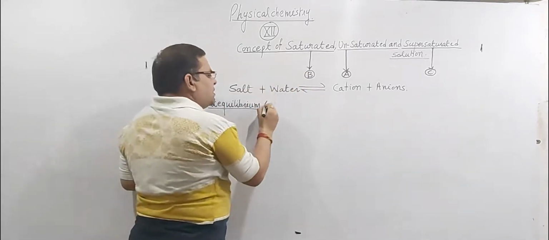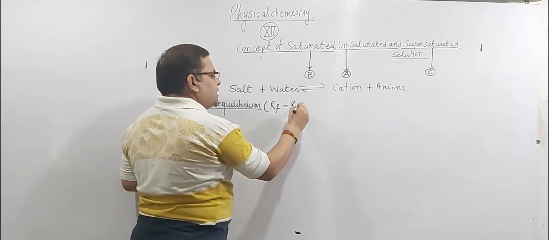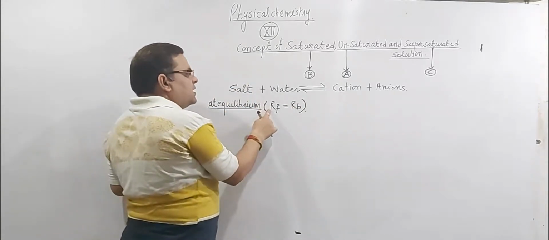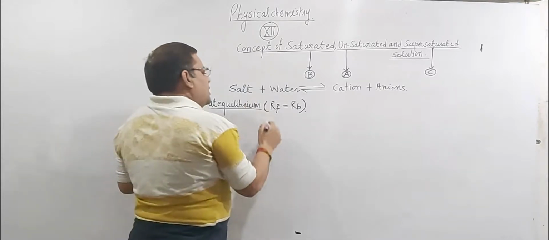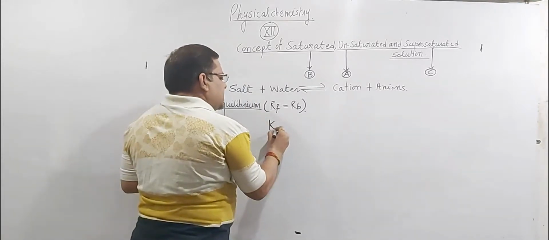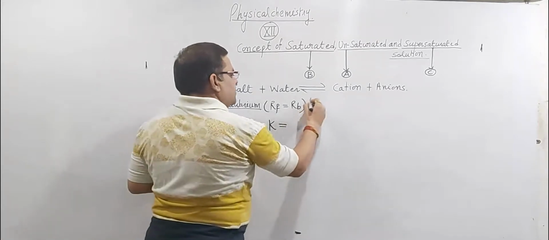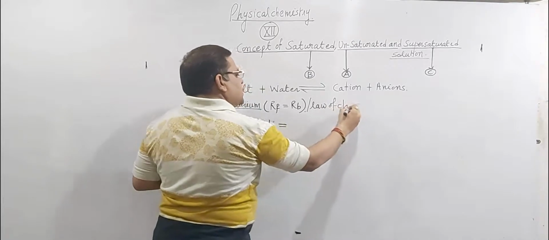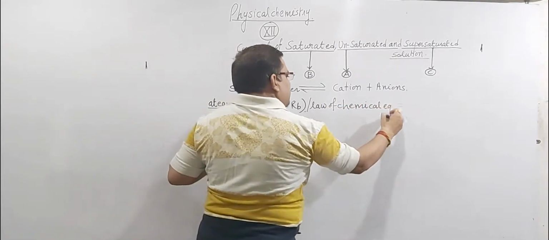And at the state of equilibrium, you know that rate of forward reaction becomes equal to rate of backward reaction. If we want to find the value of equilibrium constant K, then it will be equal to, according to the law of chemical equilibrium. You know about law of chemical equilibrium. In 11th class, you have already studied about it in 7th unit.